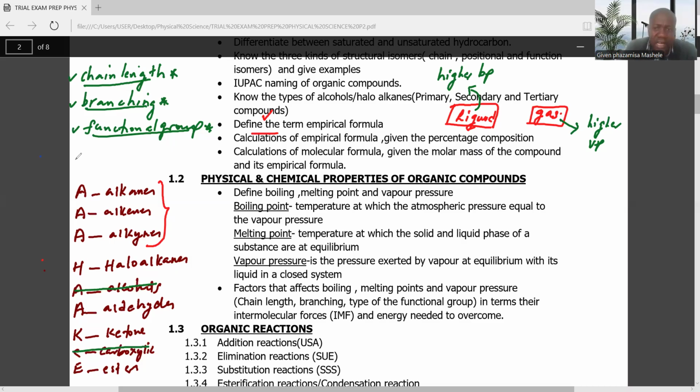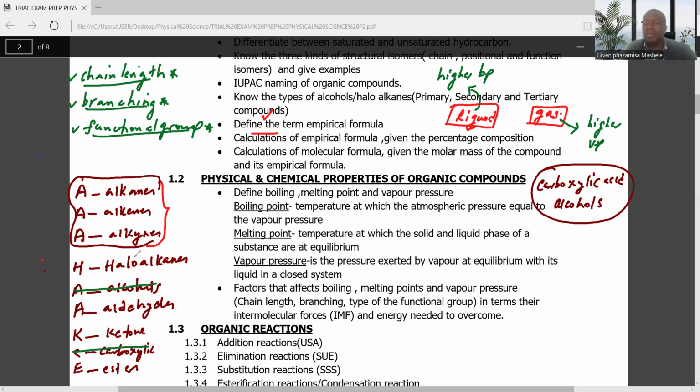I've taken the alcohols and the carboxylic acid, and I want to write them here. Ladies and gentlemen, within these organic compounds that I've grouped, like this one and the remaining ones, they have different kinds of intermolecular force.